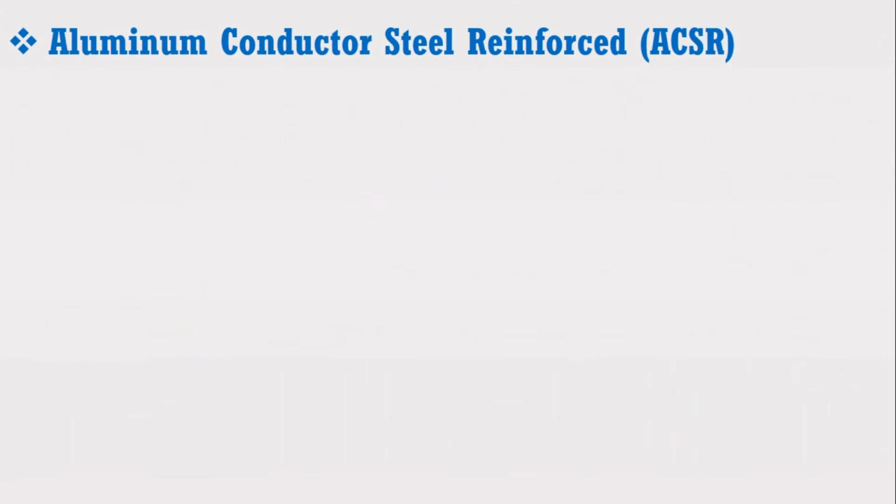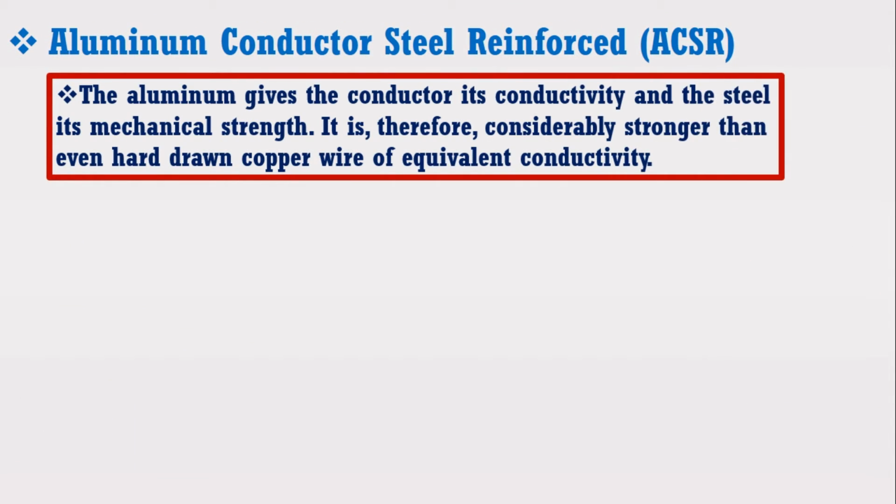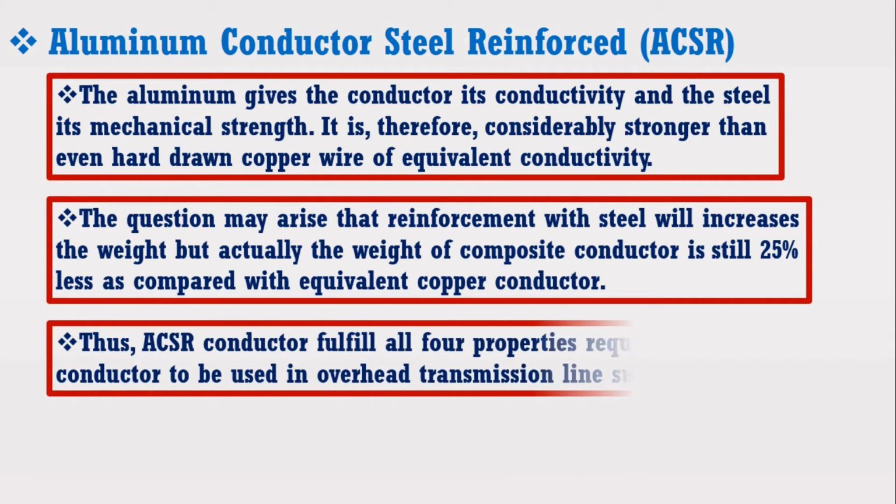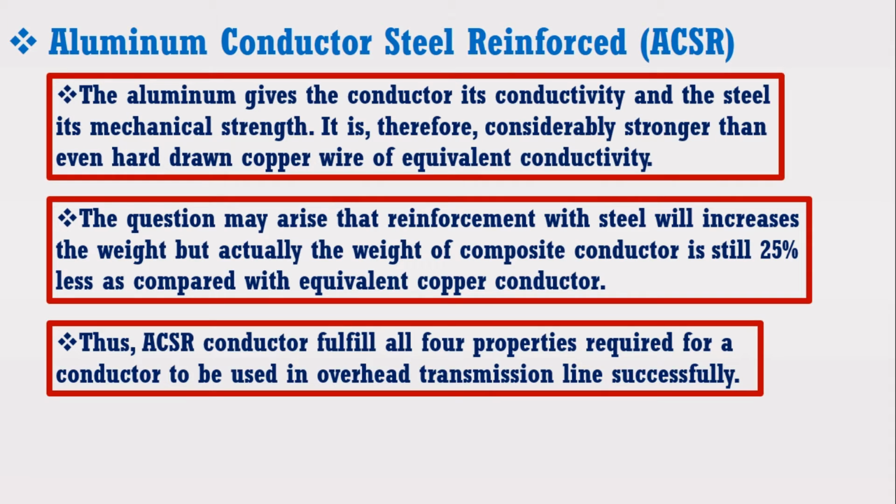The aluminum gives the conductor its conductivity and the steel its mechanical strength. It is therefore considerably stronger than even hard-drawn copper wire of equivalent conductivity. Now the question may arise that reinforcement with steel will increase the weight, but actually the weight of the composite conductor is still 25% less as compared with equivalent copper conductor. Thus, ACSR conductor fulfills all four properties required for a conductor to be used in an overhead transmission line successfully.